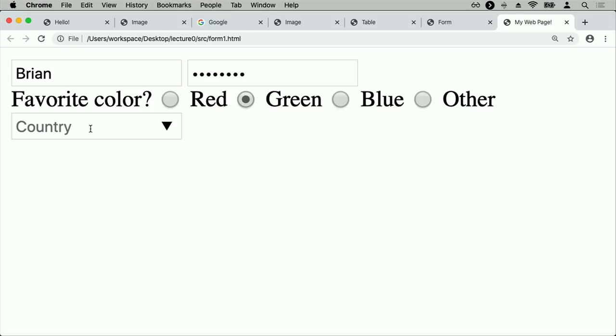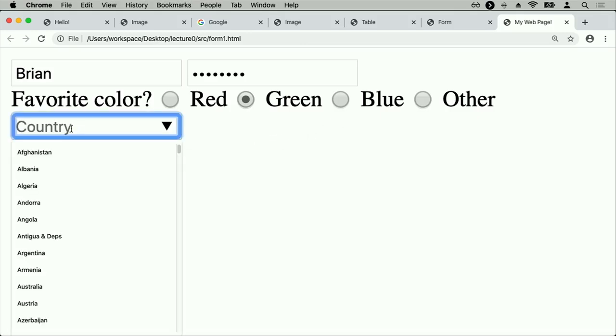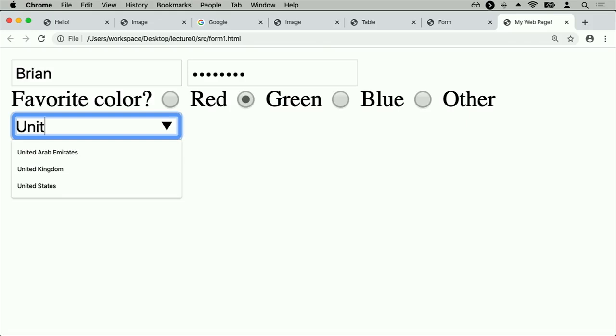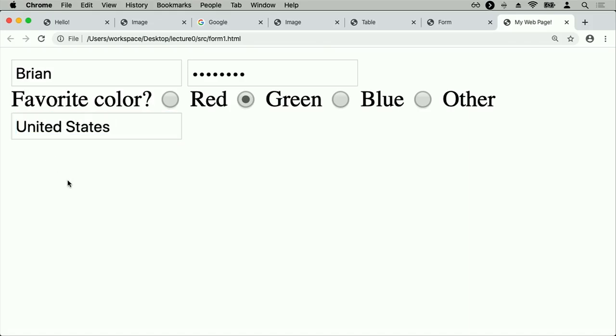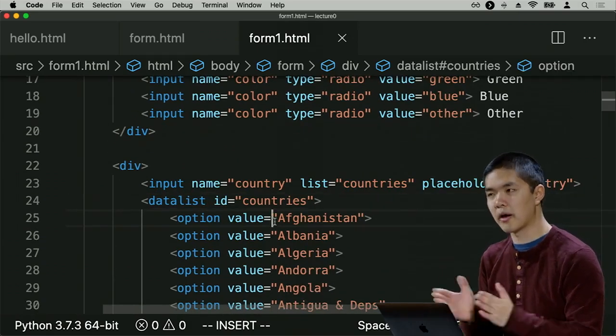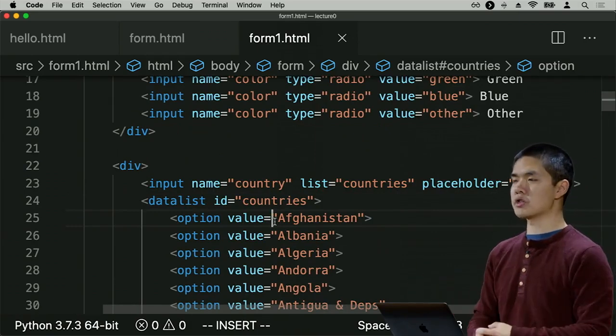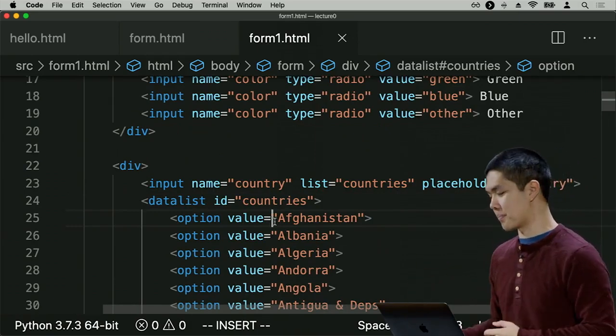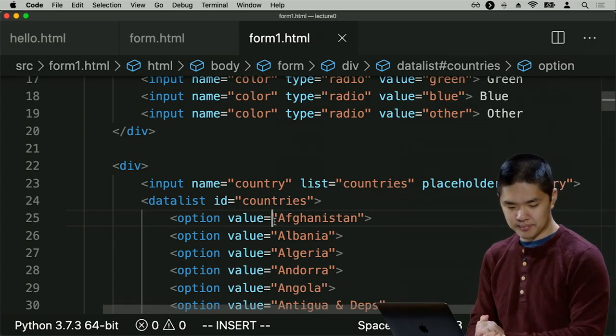And finally, inside this country dropdown, I have the ability now, when I click on it, to see all of the countries. But as I start to type letters like U-N-I-T, it filters down to only the options that I actually care about. So here, if I type in enough letters, eventually I see United States, and I can click on that option as well. So HTML5 builds in these additional features to make it easy to implement something like a text field where it will autocomplete based on the text that you provide. You can just specify that it is inside of this data list, and then provide a list of all the possible values. And then HTML and your web browser, in turn, will take care of the process of rendering that information in the way that you expect it to be displayed.